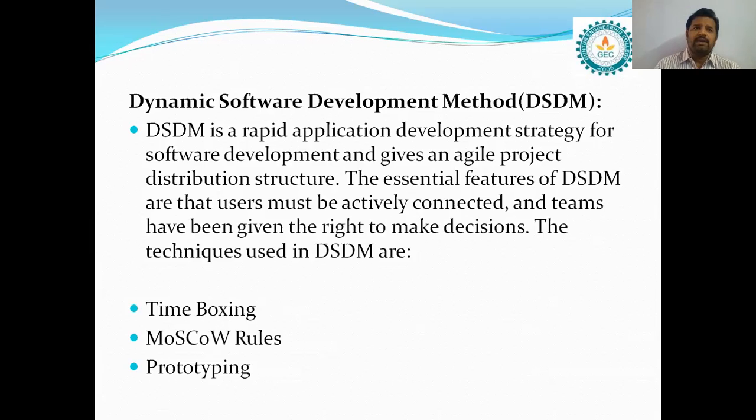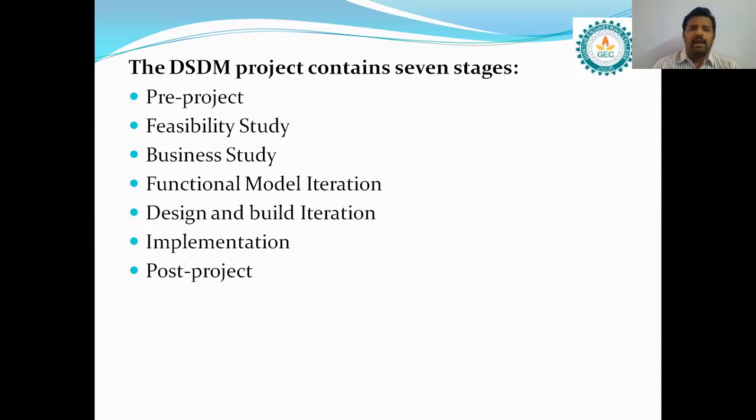The teams have been given the right to make decisions. All the team members have been given the rights to make good decisions about the particular project. The techniques that are used in DSDM are time boxing, Moscow rules, and prototyping. And the DSDM project consists of 7 stages: pre-project, feasibility study, business study, functional model iteration, design and build iteration, implementation, and post-project.